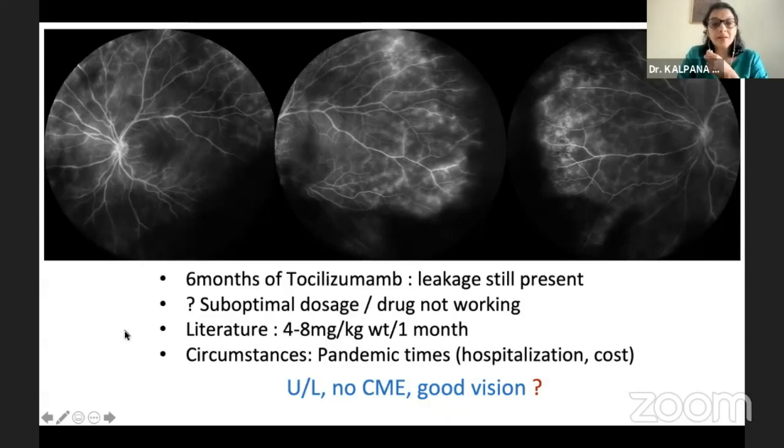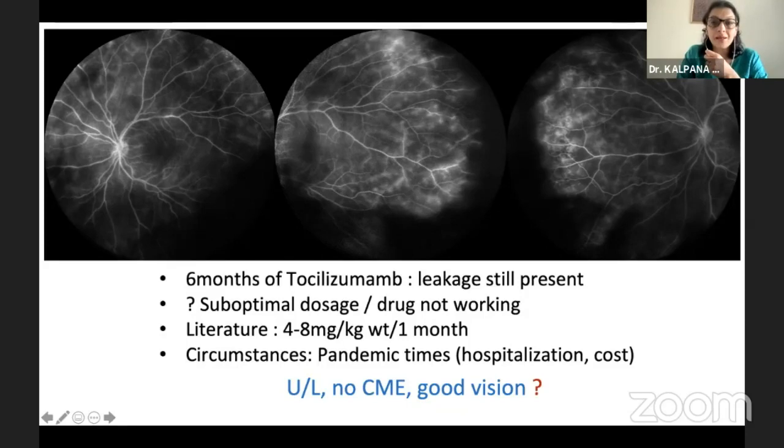Now, considering the circumstances which we are in right now, pandemic times, increased hospitalization if you are looking at bi-weekly doses, and now the cost of tocilizumab has also gone up, and the parents are extremely frustrated. We've tried almost everything, but nothing is working. And at this point of time, it leaves us thinking again, see, this is a unilateral uveitis. Patient has 6/6 vision. There is no cystoid macular edema. Is it worth putting these patients through this extensive amount of biologics? It's something which we are still left pondering.